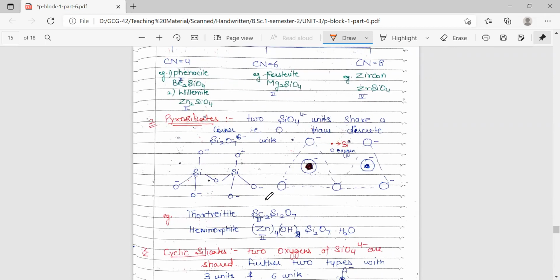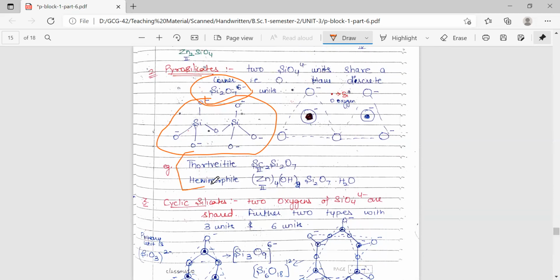Next is pyrosilicate, where one of the corner oxygens of the equilateral triangle is shared between 2 units. So 2 units of SiO4 4- are joined together, and the overall formula becomes Si2O7 6-. If we count the number of oxygens and silicons by combining the 2 units, making one oxygen common and removing its negative charge, we get Si2O7 6-, which represents the pyrosilicates. These are the 2 examples of pyrosilicates.